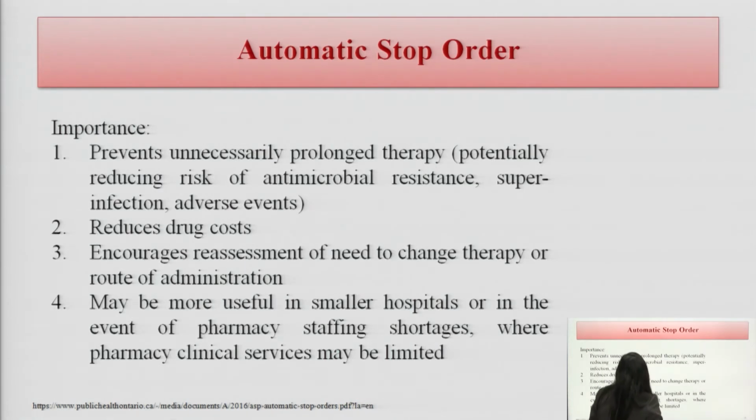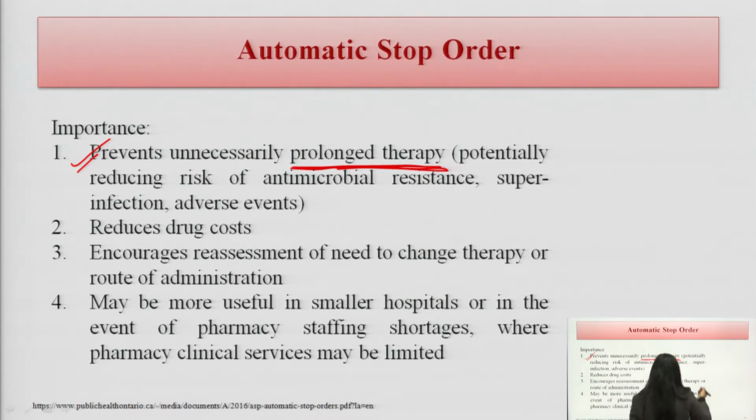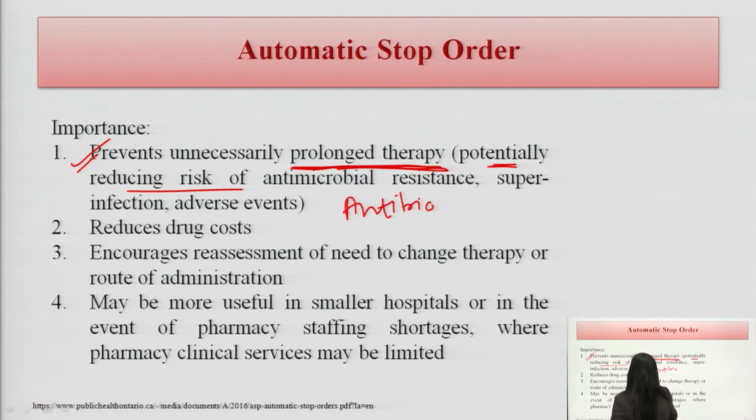Importance. In the previous slide also we have discussed the importance. Prevents unnecessarily prolonged therapy. From the starting of this topic, I told you it prevents unnecessarily prolonged therapy, especially for drugs in the category of antibiotics, because they cause the risk of antimicrobial resistance.